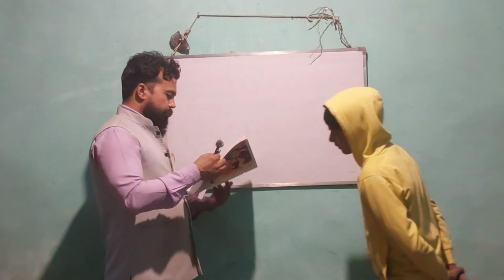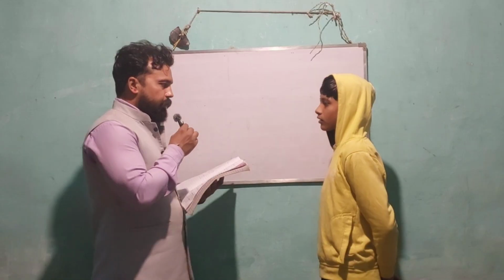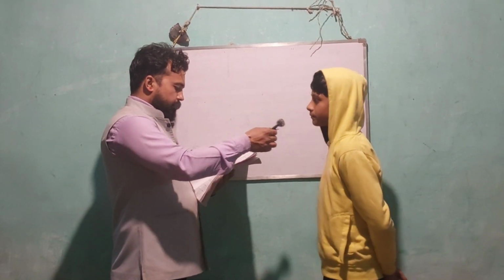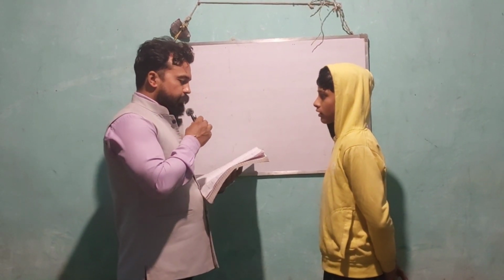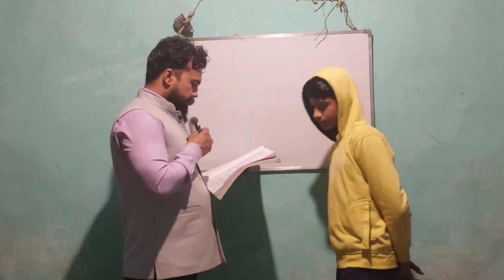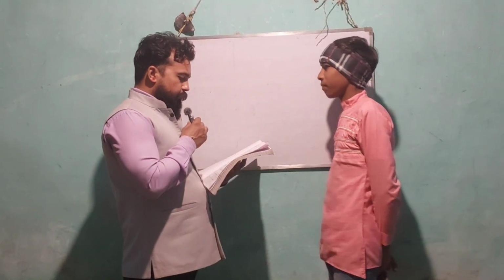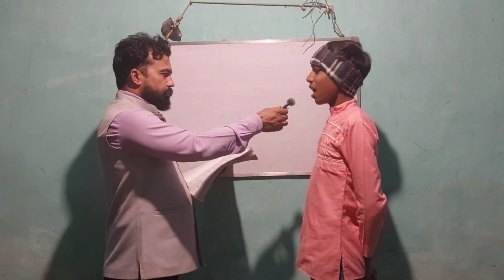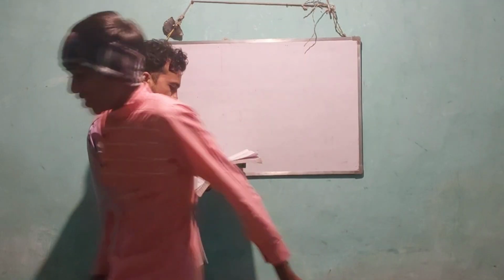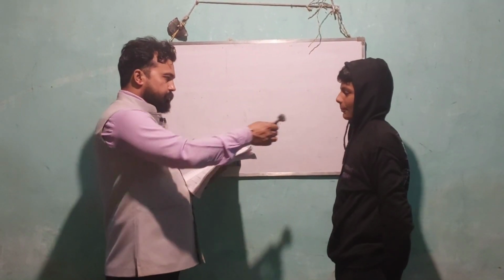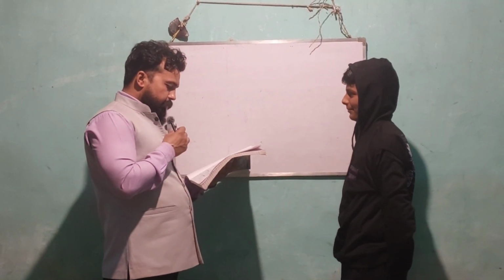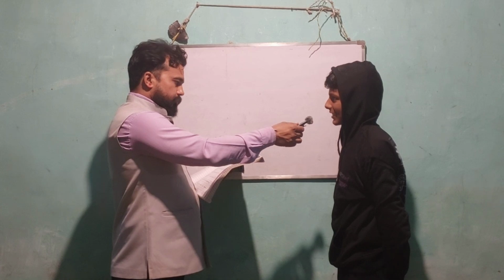Tarun. What is the chemical formula of carbon dioxide? My answer is CO2. Which is the main gas present in the atmosphere? My answer is nitrogen. Okay. Shagun. Which metal is used to make aircraft bodies? Aluminium. Okay. Yash. How many poles does a magnet have? My answer is 2. And what is the SI unit of magnetic field? My answer is Tesla. Okay.